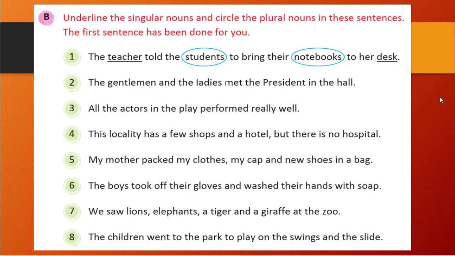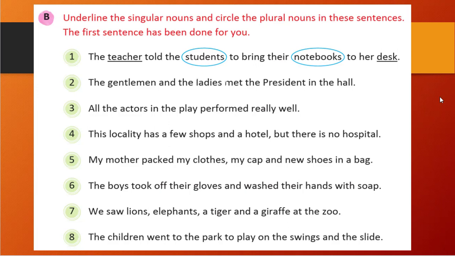Okay, in this exercise we need to underline the singular nouns and circle the plural nouns, right? So one is done for us. You see, in the first, the teacher told the students to bring their notebooks to her desk. So here teacher and desk are in singular form, so those are singular nouns. Students and notebooks have an S at the end, so both are plural nouns, right? In a similar way, we need to identify them in each sentence.